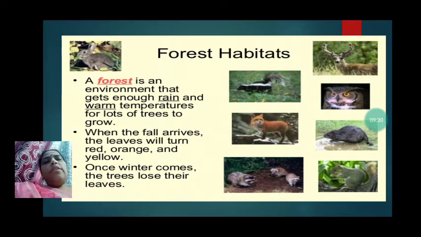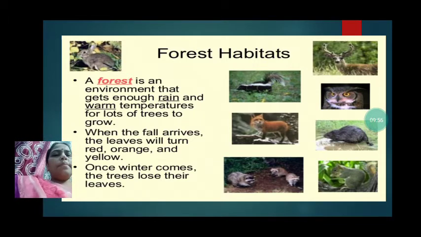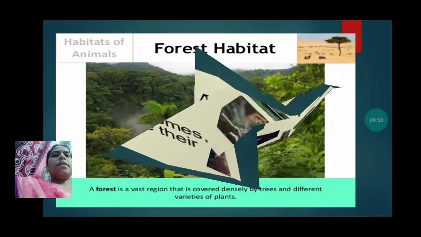When the fall arrives, the leaves will turn red, orange, and yellow. So when the leaves are going to fall, they turn red, orange, or yellow in color. Then, once winter comes, the trees lose their leaves. As the winter comes, the trees shed their leaves, and again the leaves will come in the spring season.